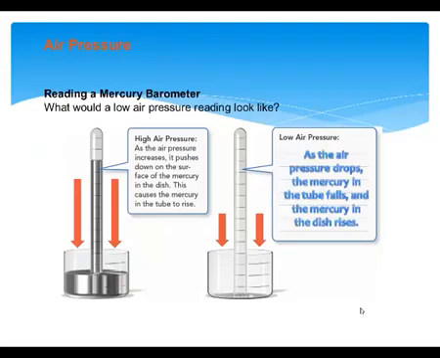So reading a mercury barometer, what would a low pressure air system look like in comparison to a high pressure air system? As the air pressure drops, the mercury in the tube falls and the mercury in the red dish rises for a low pressure day. On a high pressure day, there's going to be a greater amount of pressure forced on the mercury. The mercury is going to rise higher in the tube, causing it to look as if there is a larger amount of mercury within the tube.